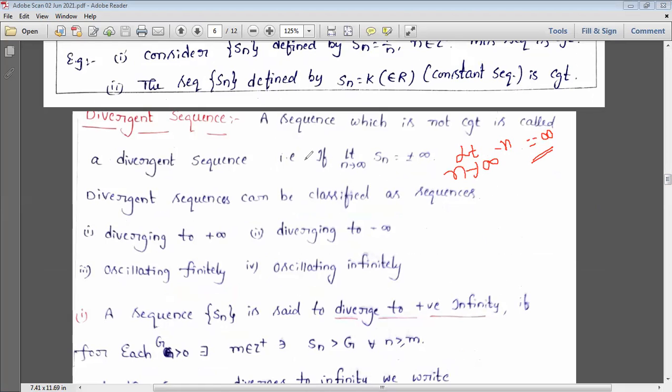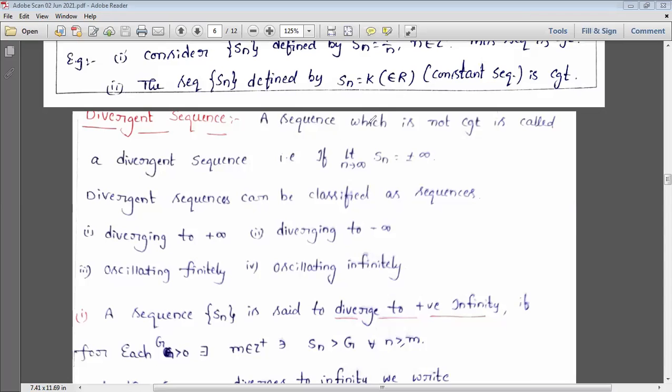So divergent is classified into two types. One is positive divergent, another one is negative divergent. Positive divergent is whenever n approaches infinity, the sequence approaches positive infinity, then we call that a positive divergent. Whenever n approaches infinity, the sequence approaches minus infinity, that is negative infinity, then we'll say that it is negative divergent. Convergent is nothing but unique and finite, and divergent is nothing but infinity, that may be positive or that may be negative. That is what we wrote here.